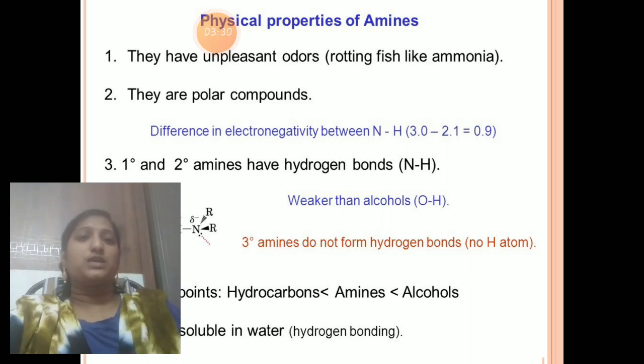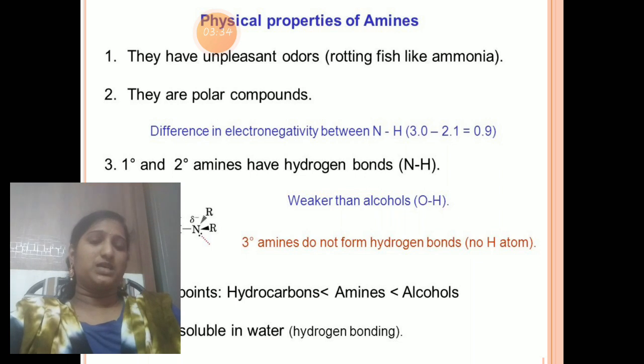In these physical properties, the main property is the basic nature of amines. Amines are basic in nature due to the presence of a lone pair of electrons on nitrogen. Why is it basic? Because it has the lone pair of electrons on the nitrogen atom.